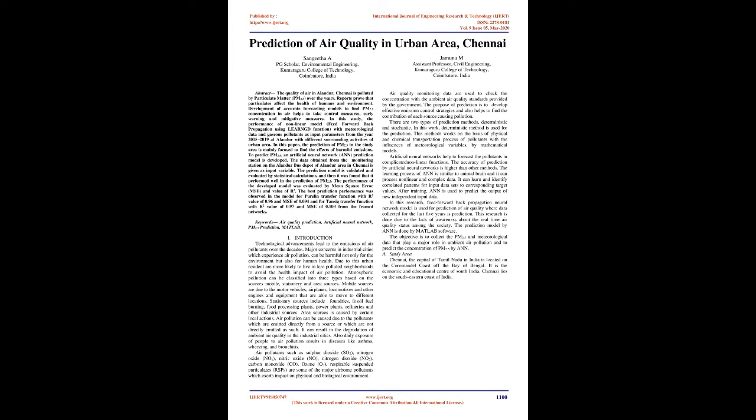The performance of the developed model was evaluated by mean square error, MSE, and value of R2. The best prediction performance was observed in the model for Purelin transfer function with R2 value of 0.96 and MSE of 0.094, and for Tansig transfer function with R2 value of 0.97 and MSE of 0.103 from the framed networks. Keywords: air quality prediction, artificial neural network, PM2.5 prediction, MATLAB.